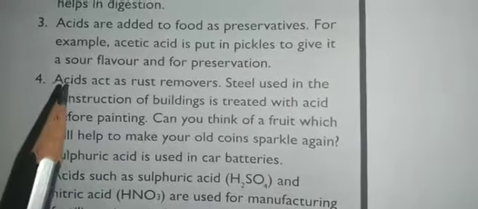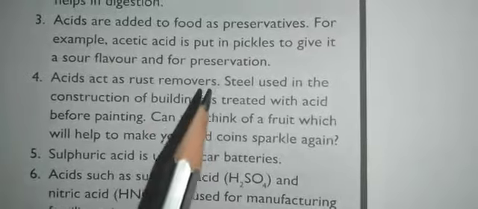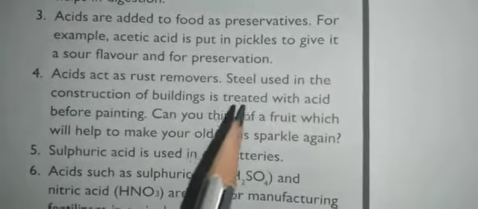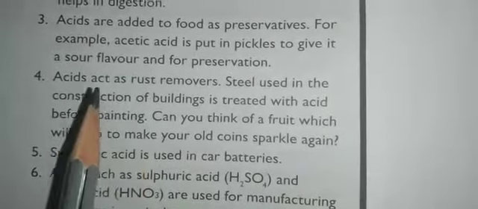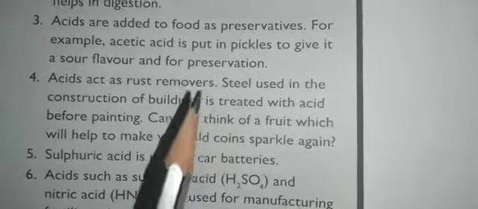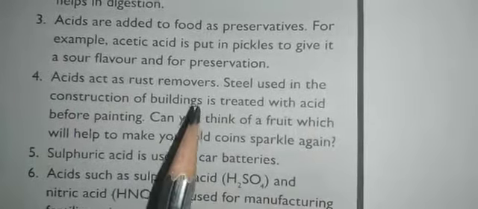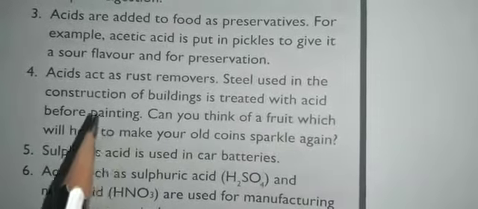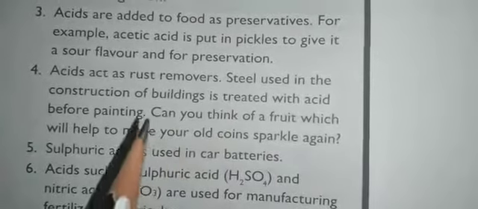And one more thing is acids act as a rust remover. So steel used in the construction of buildings is treated with an acid before painting. Okay, acids act as a rust remover. It removes rust. Steel is used in the construction of buildings. It is treated with the acids before painting. Before painting, these steels are treated with the acids.